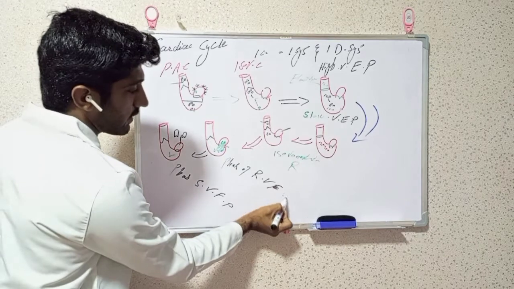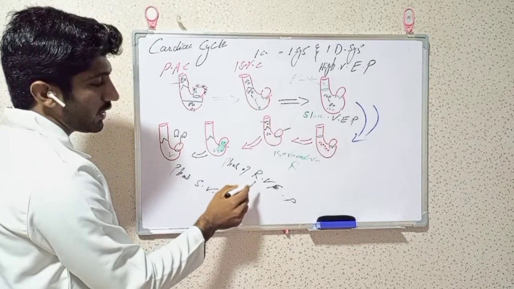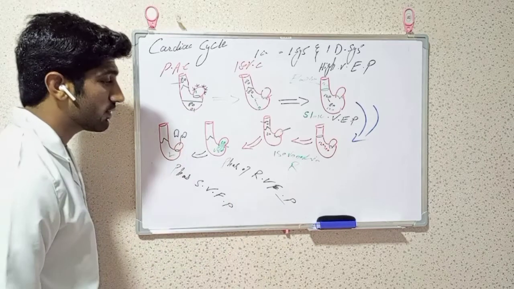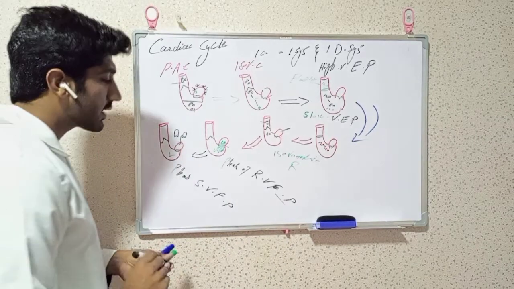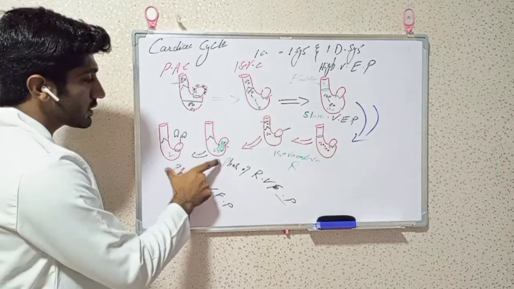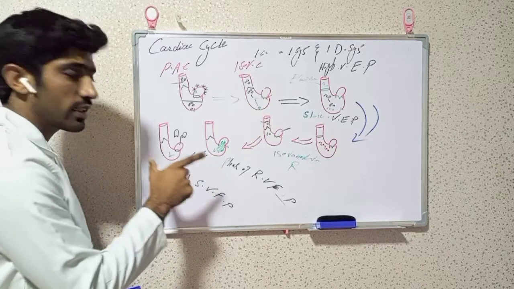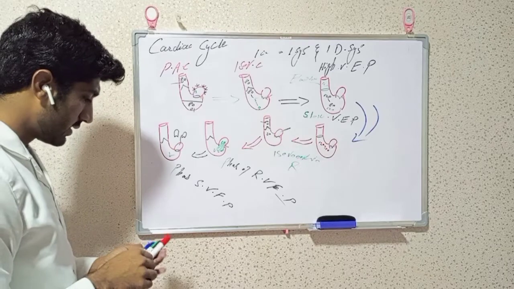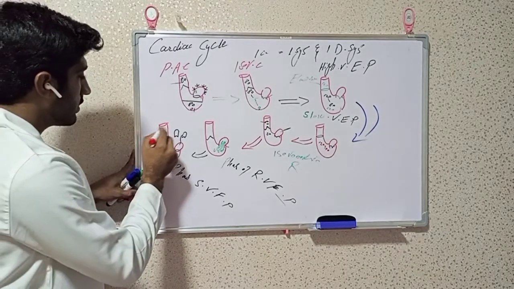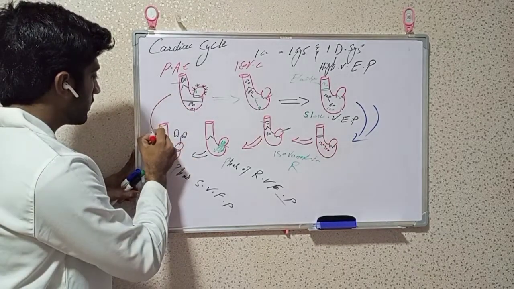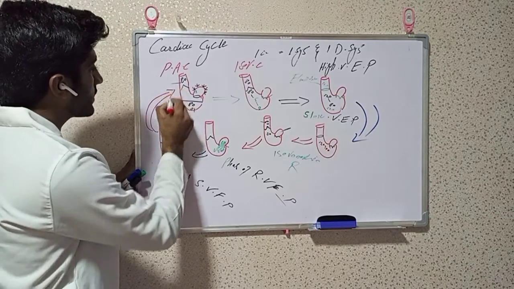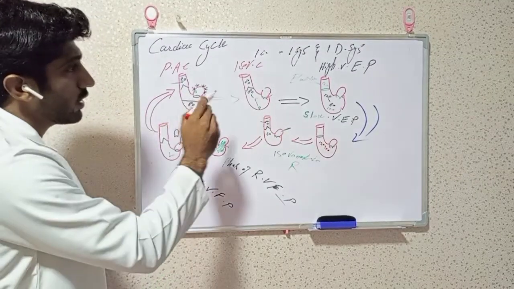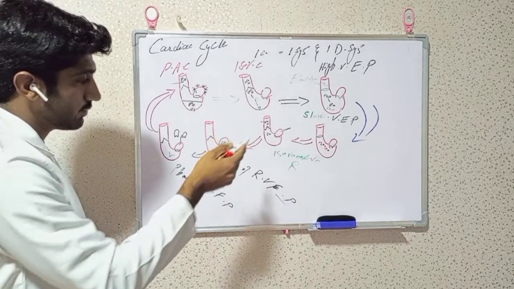This is also passive filling, because at this time there is no contraction of the atria. After that, again this cycle comes. So our life cycle keeps running.